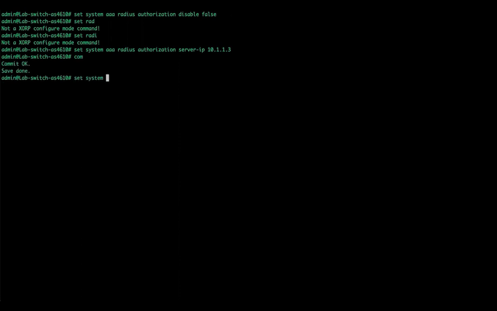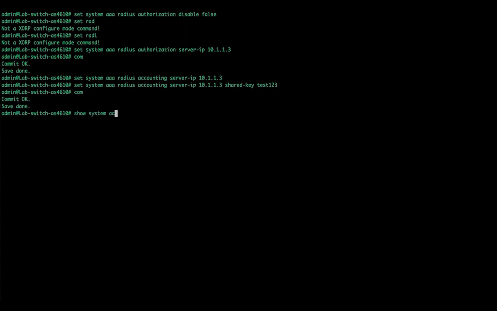Set system. We're going to turn on accounting now. Give it a server IP as well. The same one. And then we need to specify a key for this. Commit it. And then show system AAA radius. It will show us what has been set in a slightly different format, but that is the extent of it. All right. Happy authorizing.